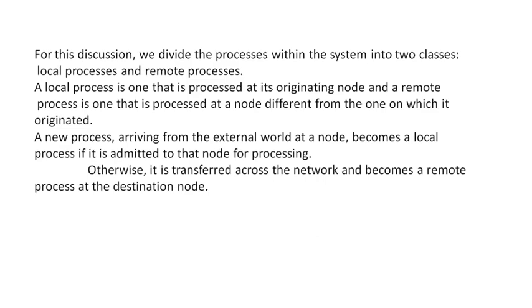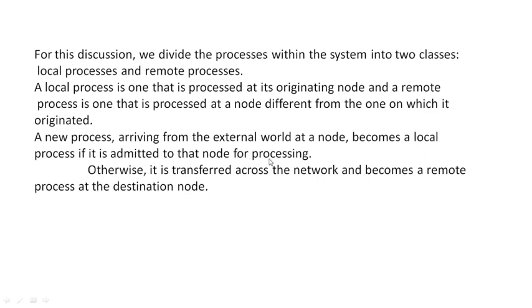If any process is native and it is running in the native node itself, it is local. If it is going for processing to any other node, it is a remote process. So whenever a new process is arriving from the external world at a node, it becomes a local process if it is admitted to that node itself.